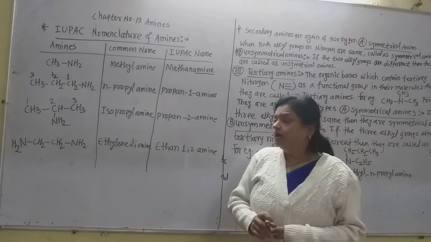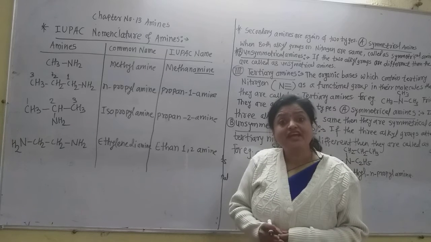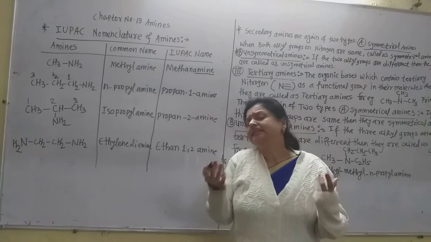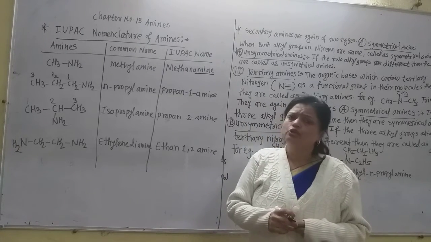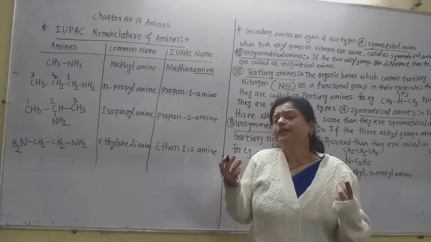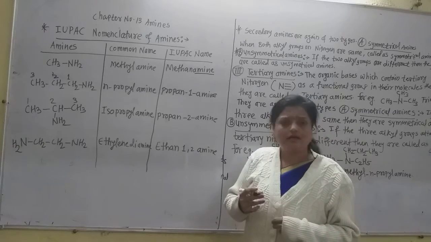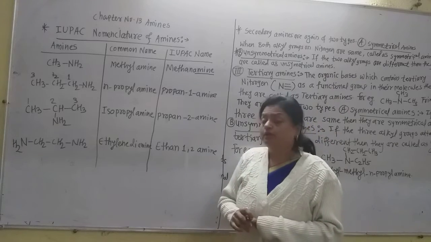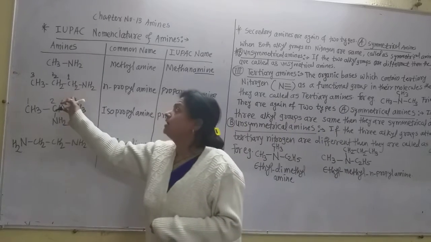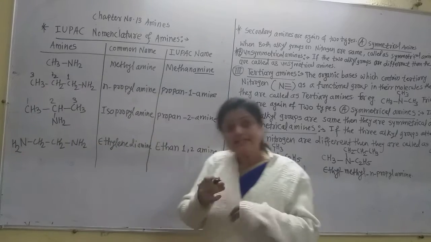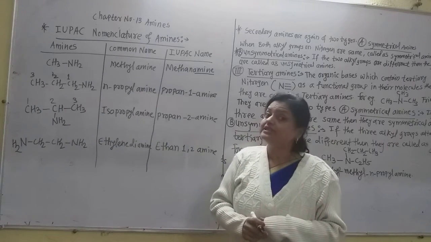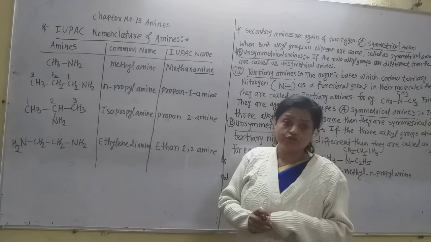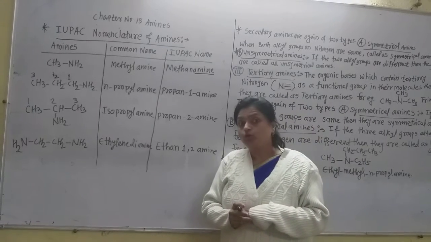Now the second example is ethylamine, where 2 carbon atoms are there. In that also do not give the numbering. The IUPAC name of ethylamine is ethanamine. But now here there are 3 carbon atoms, more than 2 carbon atoms, so always number from that carbon atom which is closer to the NH2 group.